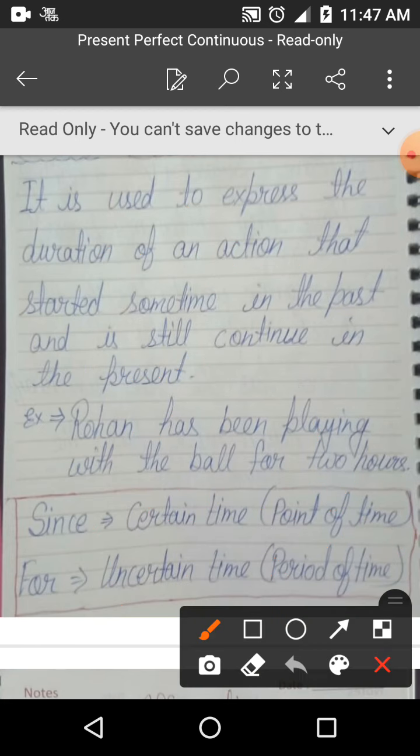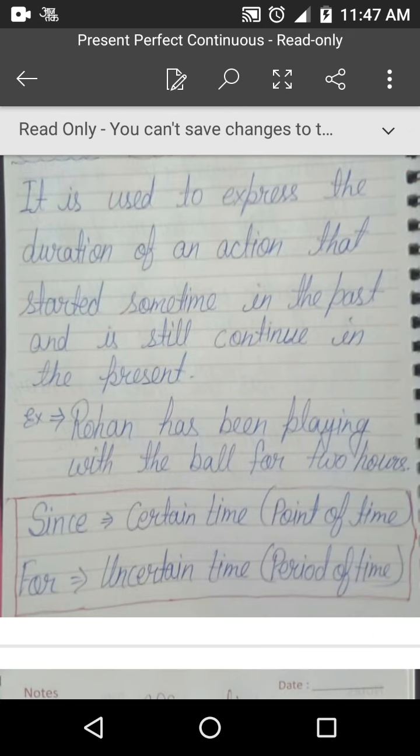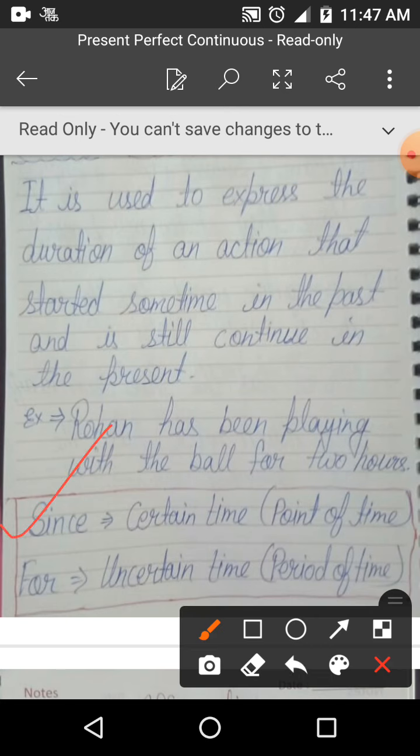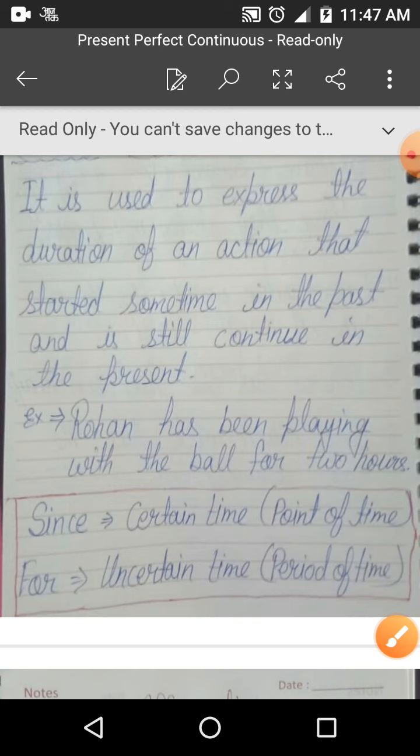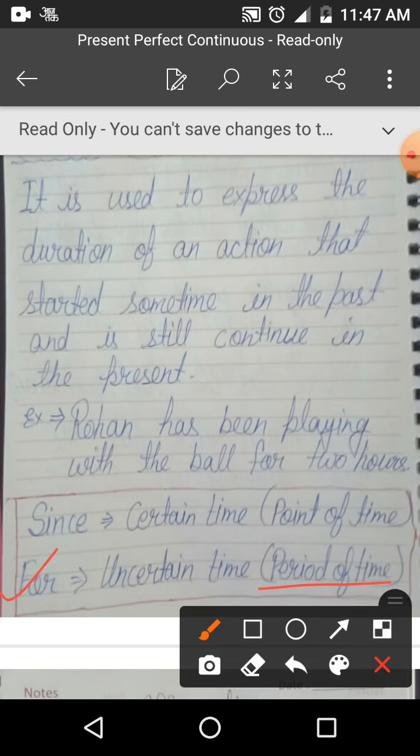In this tense, we use since and for also. As there's time in this sentence, that's why we add time by using since and for as a connecting word. Since is used for point of time, means certain time. If any fixed time, any certain time is given in the sentence, and for is used for period of time, means uncertain time.